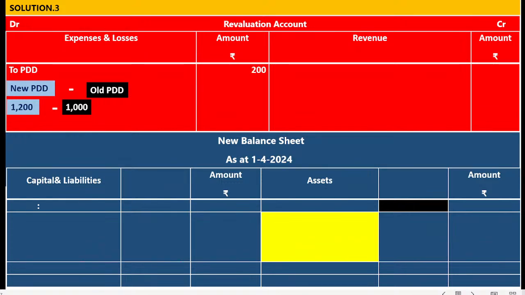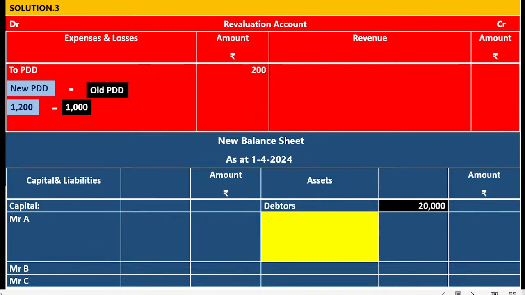Step number 2. Draw the new balance sheet. New balance sheet as at 1/4/2024. Left hand side capital and liabilities amount rupees. Right hand side assets amount rupees. Capital Mr. A, Mr. B, Mr. C. Because in future hereby 3 partners Mr. A, Mr. B and Mr. C. Debtors, open the question.